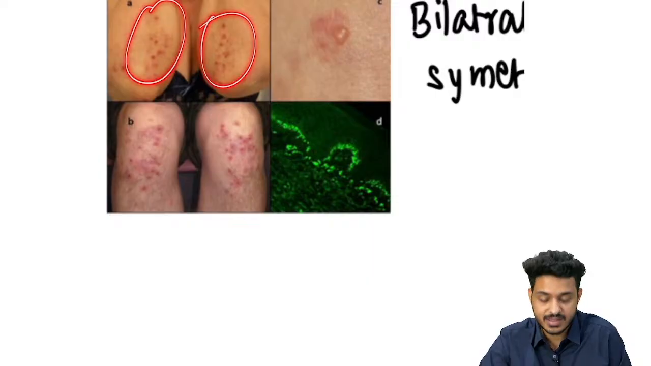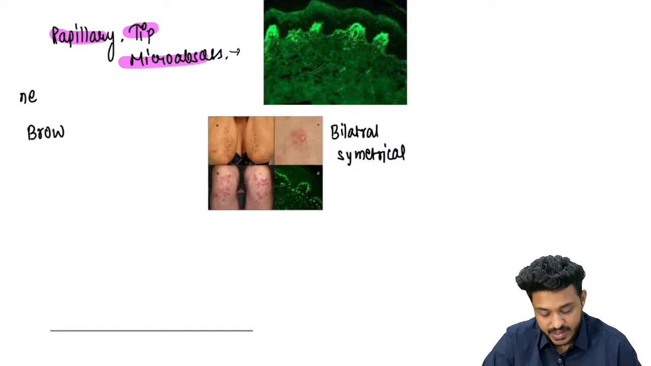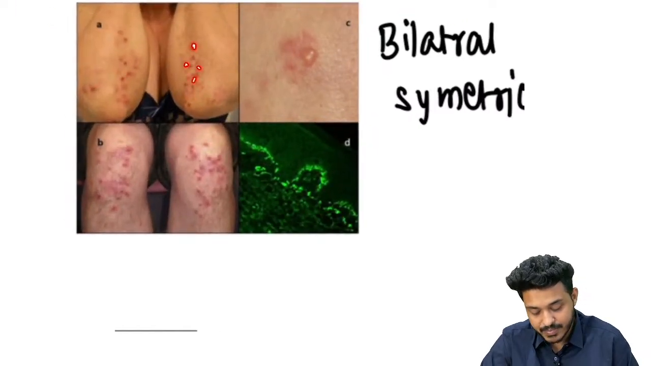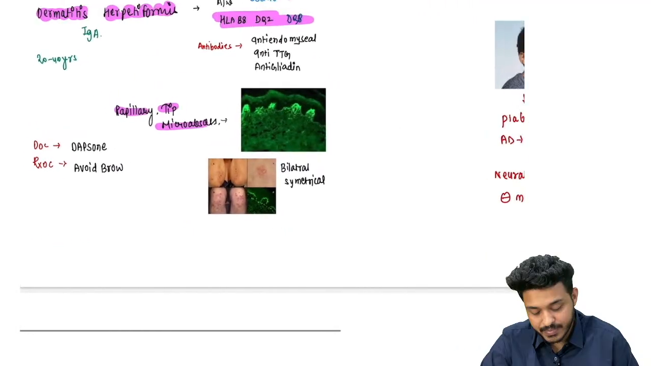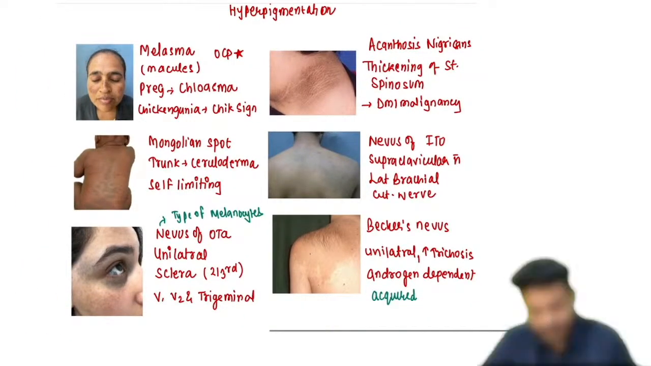Multiple grouped vesicles are going to be there. This is going to be what? Linear, this is going to be dermatitis herpetiformis. Herpetiformis means grouped vesicles are going to be there on the extensor surface with this particular one. This is going to be what? Dermatitis herpetiformis, right? Now some hyper and hypopigmented disorders that we are having.